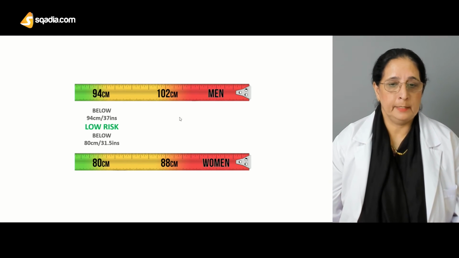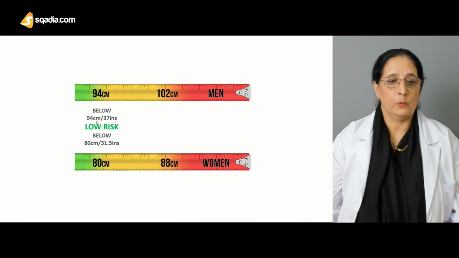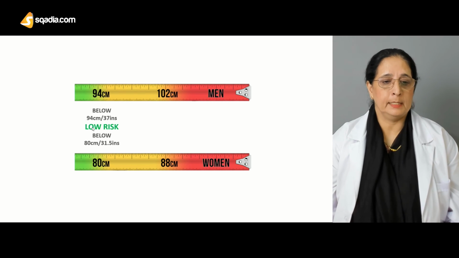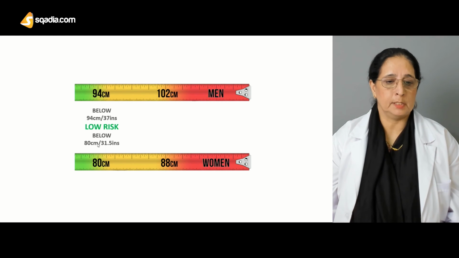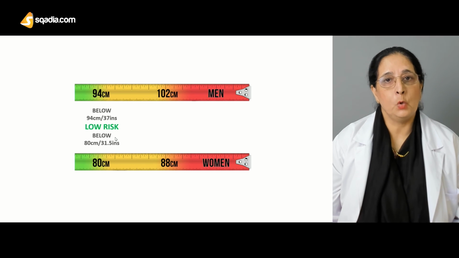And usually, that's the scale for the men, and this is for the women. Below 94 centimeters, 37 inches in men, and below 80 centimeters, 31.5 inches in women, is low risk.